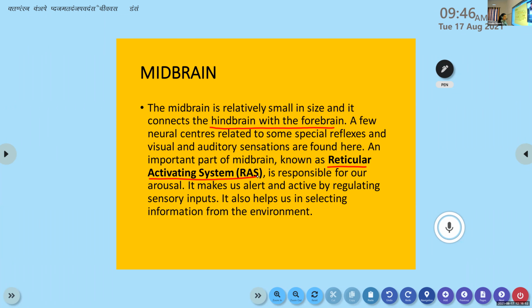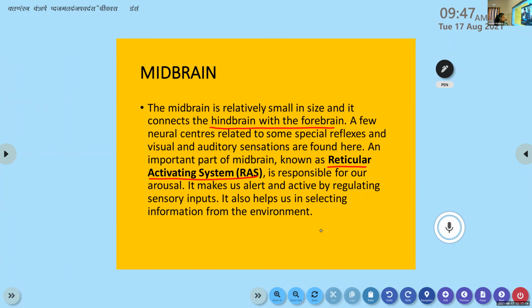Note down its full form. It's a very common question. What is this RAS? I'll tell you. Write the full form: Reticular Activating System. Don't write reticulate. It's a common mistake that students make. It's reticular activating system.